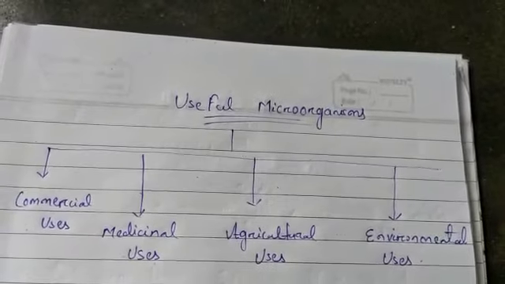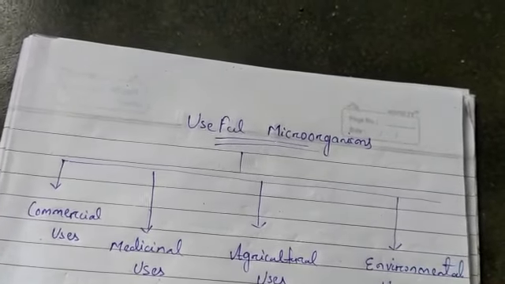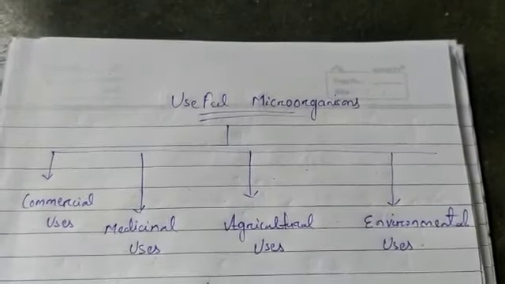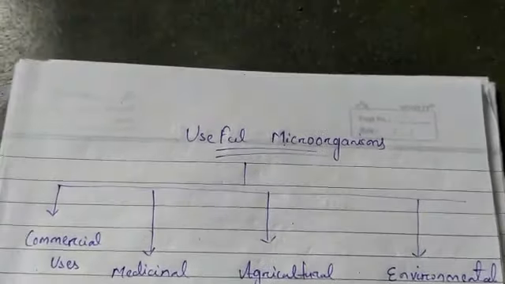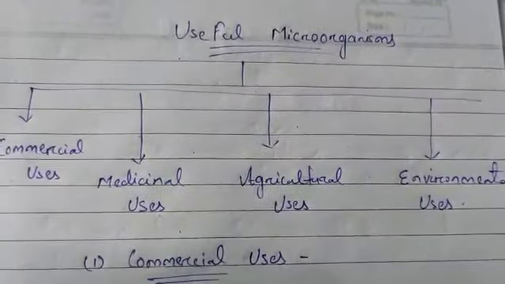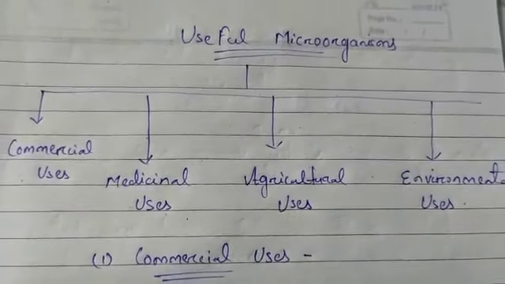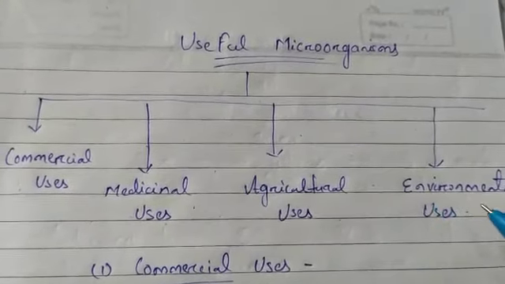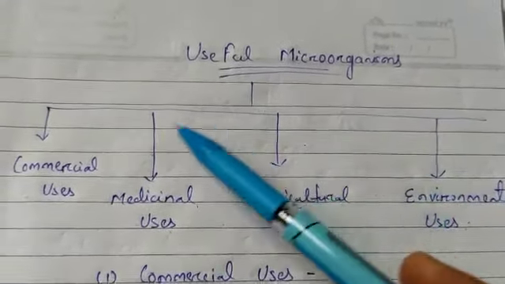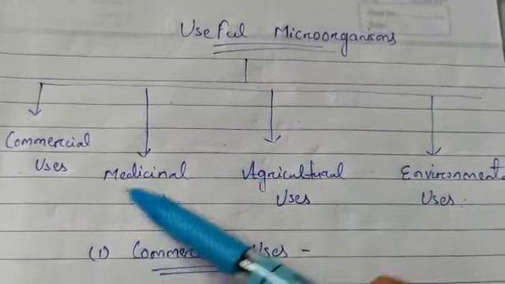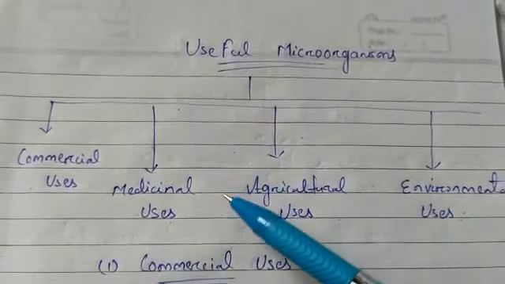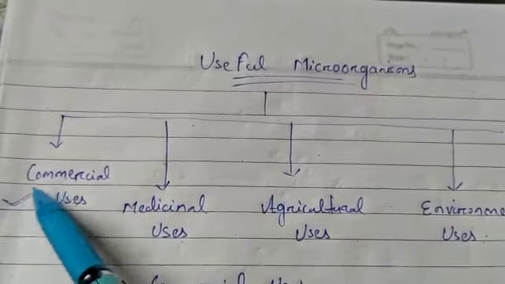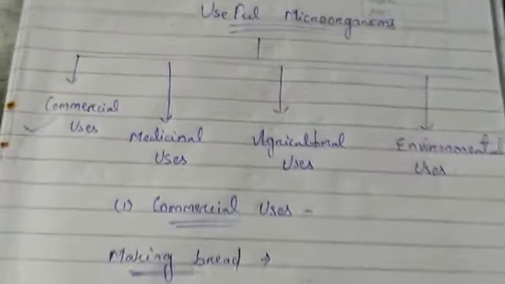In the previous class, we studied the types of microorganisms and the growth of microorganisms. So today we will see some useful microorganisms, that means the organisms that are useful to human beings in different ways, like commercial uses, medicinal uses, agricultural uses, and environmental uses. We can divide the use of microorganisms into four ways: commercial, medicinal, agricultural, and environmental. First of all, we will see the commercial uses of microorganisms.